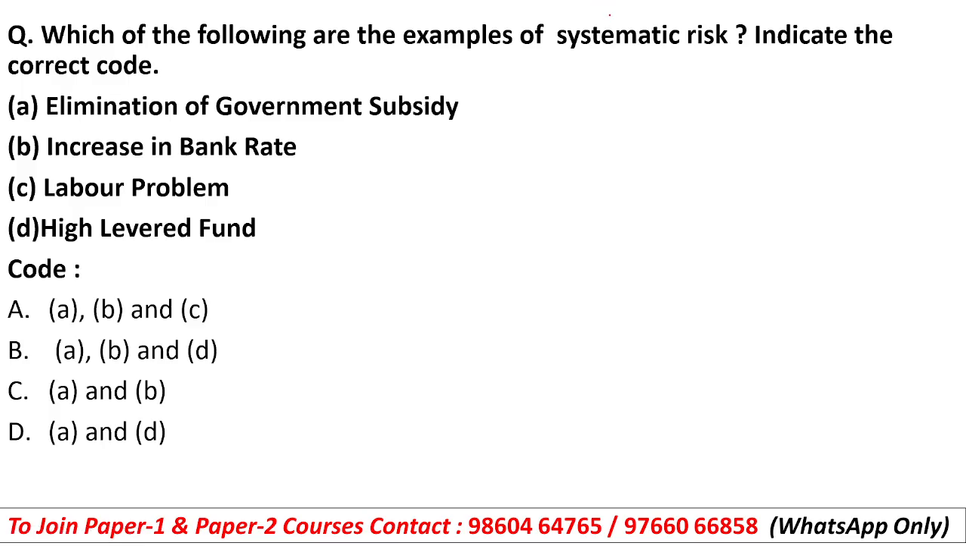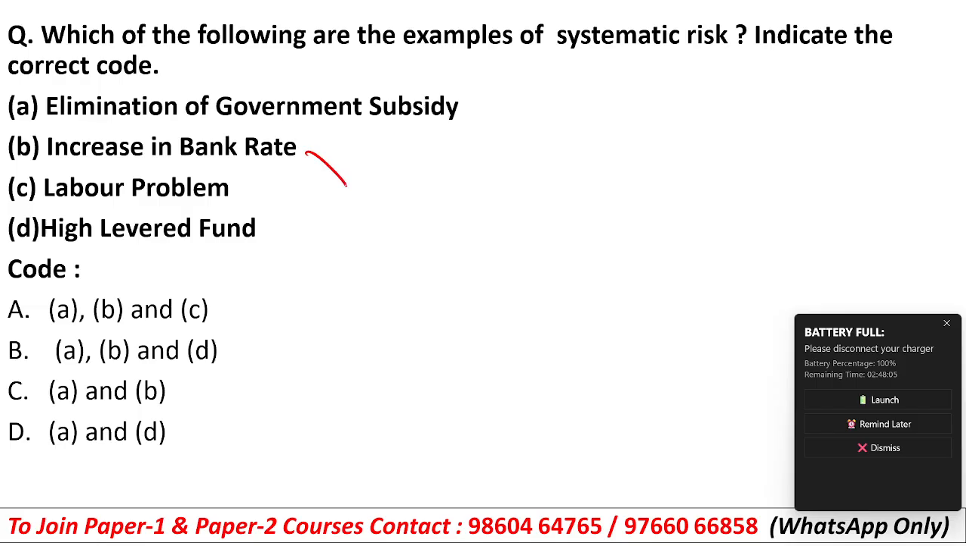Which of the following are examples of systematic risk? Indicate the correct code. Systematic risks are those types of risk which are not under the control of the company, and the other type, unsystematic risk, are risks which are under the control of the company. So directly you can see an increase in bank rate is not in the company's hand.